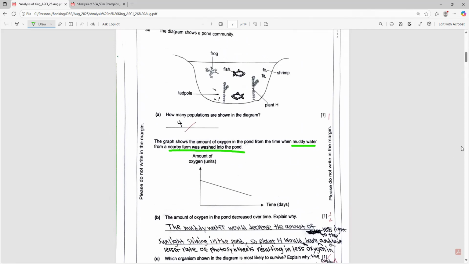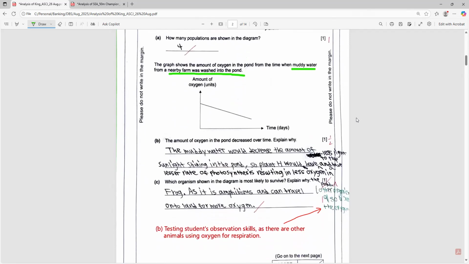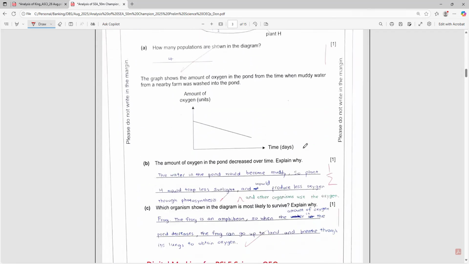Okay, this will decrease the light intensity which the aquatic plants, or the submerged aquatic plant H, receive. So this will reduce the rate of photosynthesis. At the same time, there are organisms like the frog and the fish and the stream, they are animals. So they will take in oxygen and hence result in less oxygen over the days. So the proper answer, as mentioned here, is a clear answer.